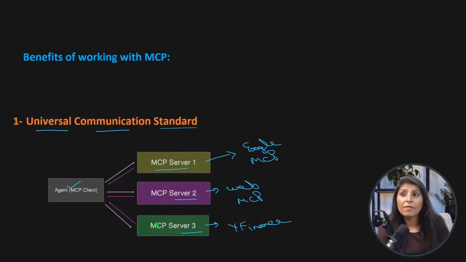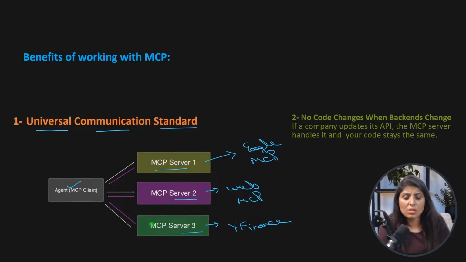The second benefit is what we have discussed just now: if the company whose tools or APIs you are using changes their code, then you don't have to modify your code.